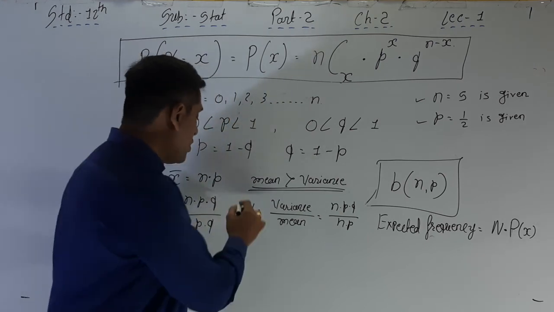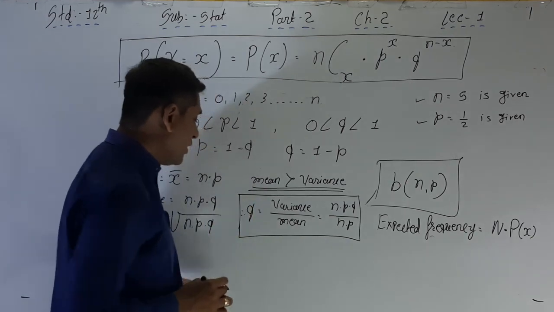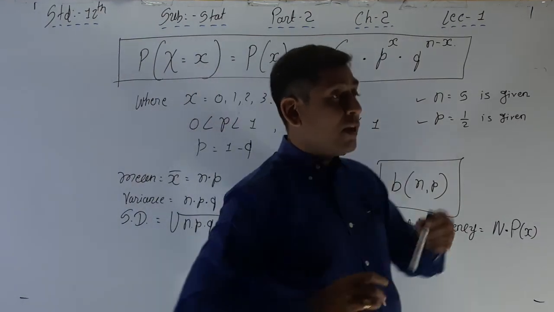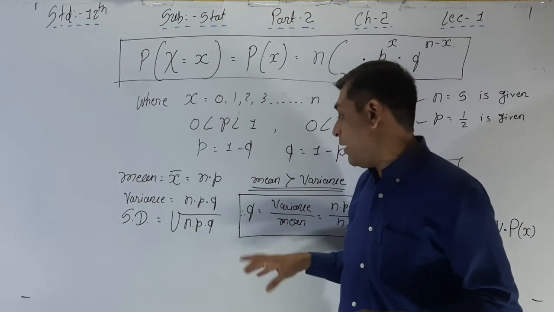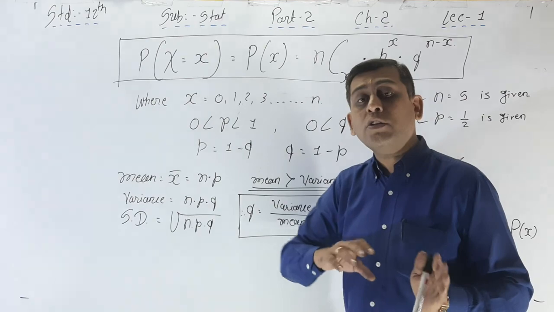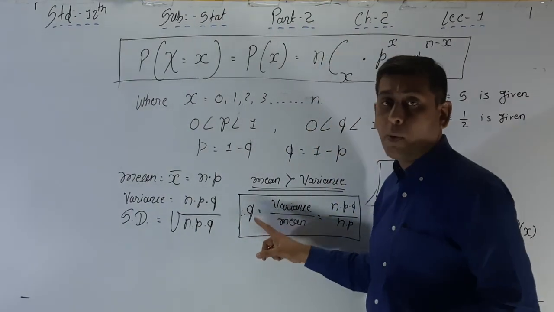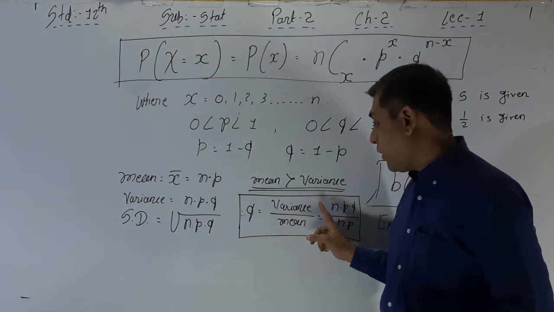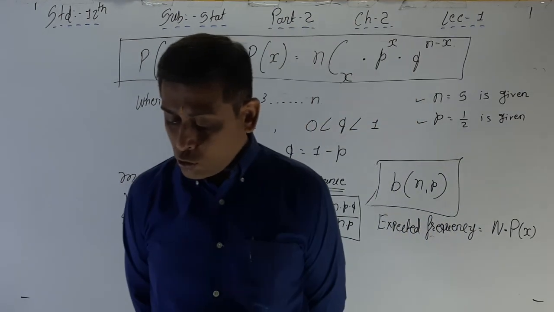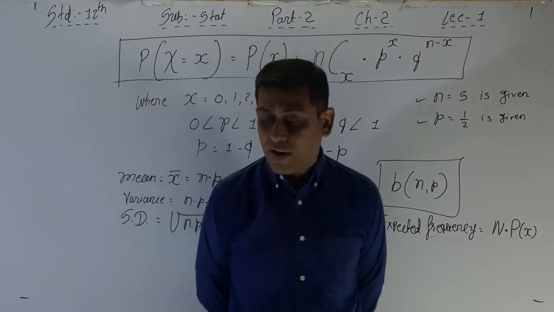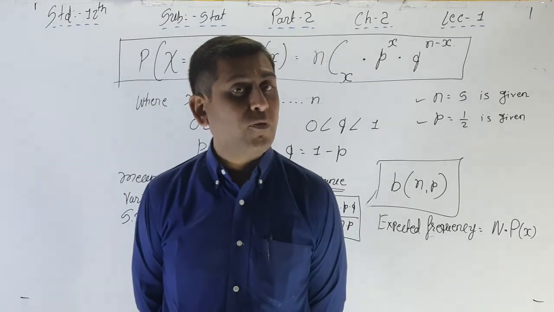It is not exactly a formula, but we can use it if the question gives mean and variance and asks you to find q, the probability of failure, using variance upon mean, that is npq upon np. So for a binomial distribution, mean is always greater than the variance, and variance upon mean is equal to q, the probability of failure.